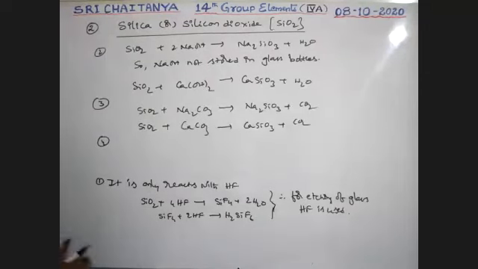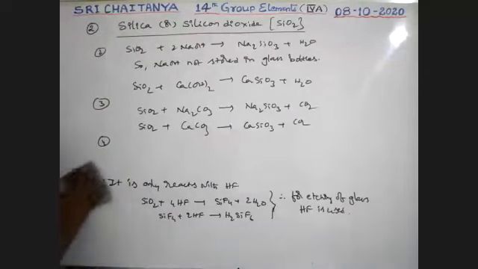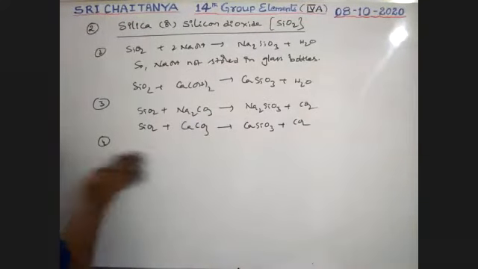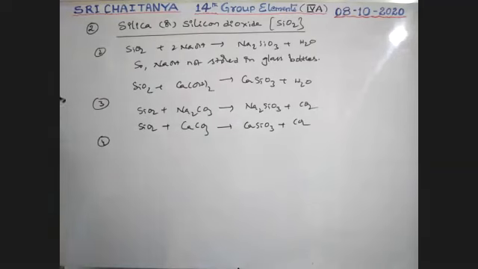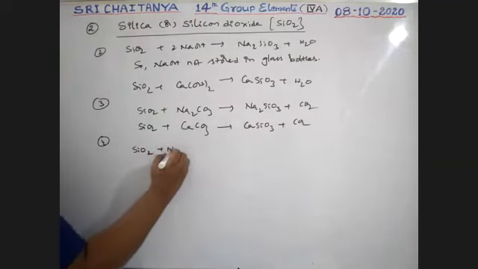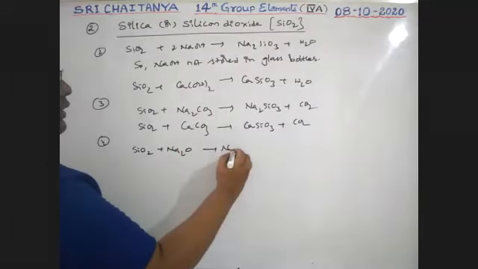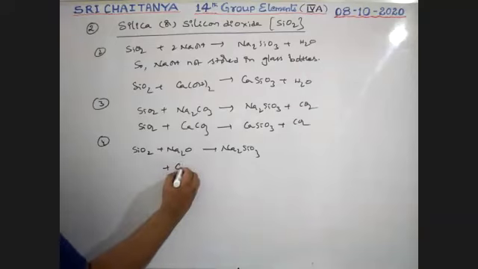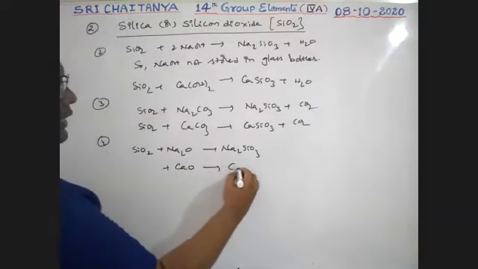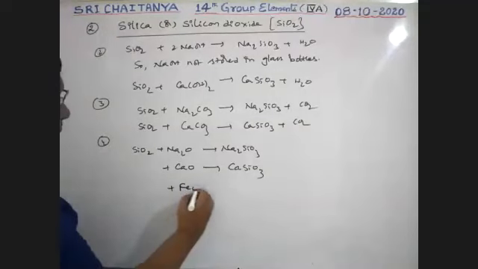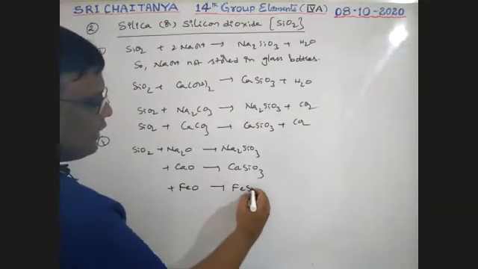Fourth one, it reacts with basic oxides. SiO2 is acidic, Na2O is basic, that gives Na2SiO3. SiO2 acidic and CaO basic gives CaSiO3. It reacts with FeO, that gives FeSiO3.